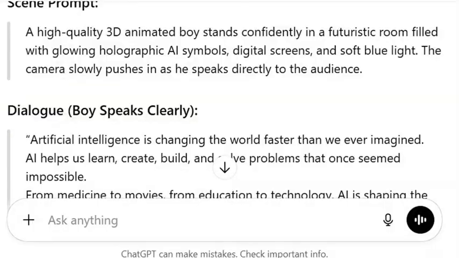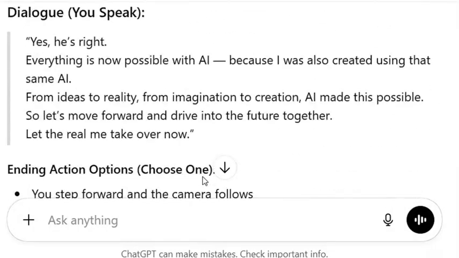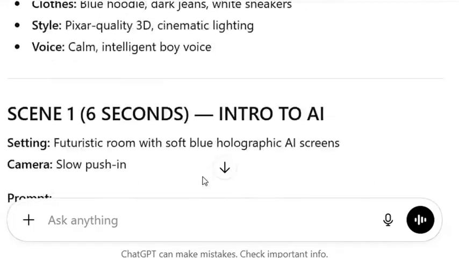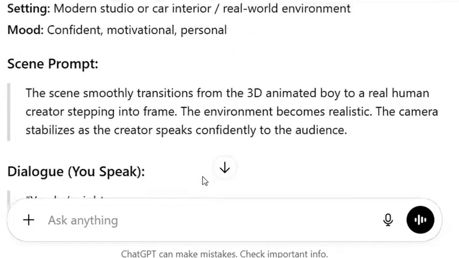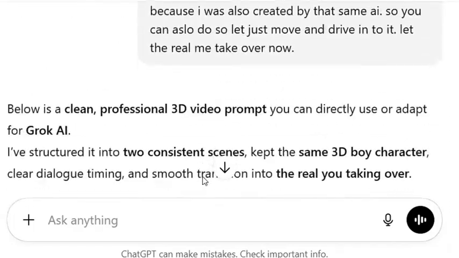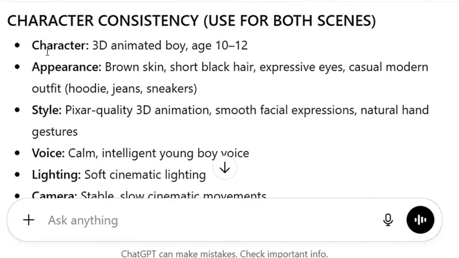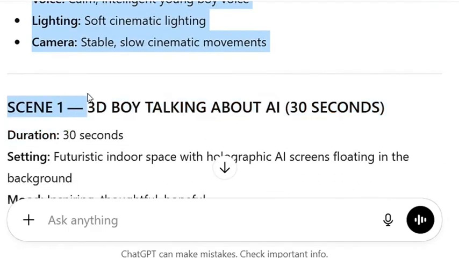Now going back to ChatGPT. This is ChatGPT. Let's copy our video prompt here. As you can see, this is the character. This is the 3D character. Now what you have to do is just copy from here like this. We copy down so that we copy our character.